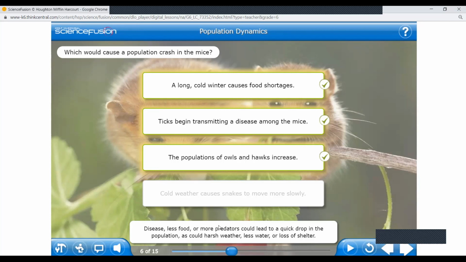So these three things, if the question is asked, what are the things which will affect the population? You must know it is disease, less food, and more predators. Okay? Because of this, it could lead to a quick drop. There is a drop and there is a quick drop. It will lead to a quick drop.